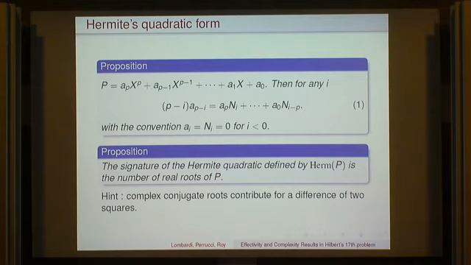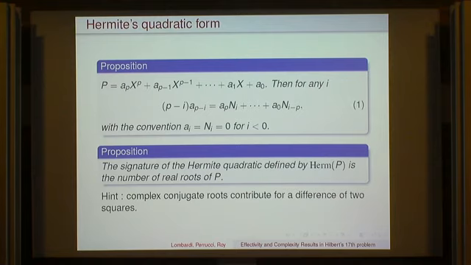And now the general result, which I illustrated in the case of a polynomial of degree 2, is the fact that the signature of this Hermite quadratic form is the number of real roots of the polynomial. And how do you prove it? You prove it by using complex conjugate roots, because they contribute for a difference of 2 squares in the signature of the quadratic form. So finally, they don't count. Pairs of complex conjugate roots don't contribute to the signature.